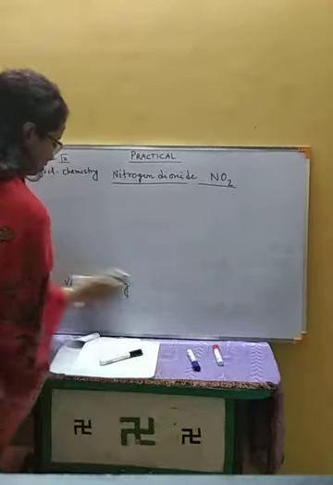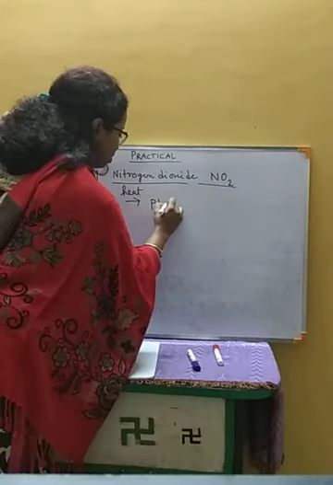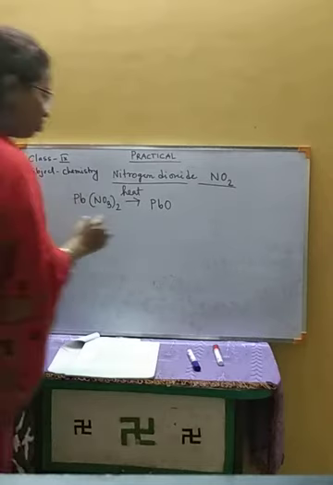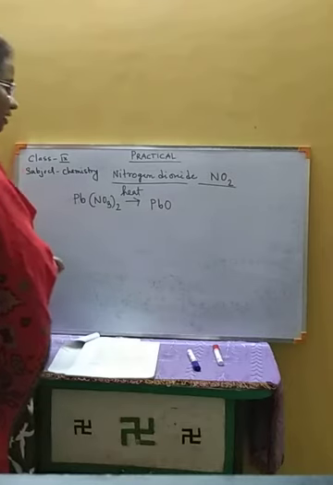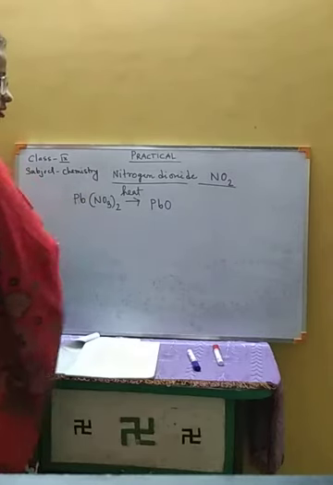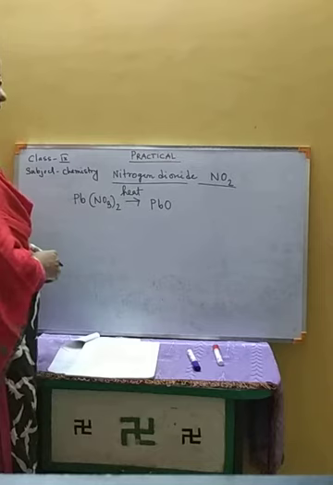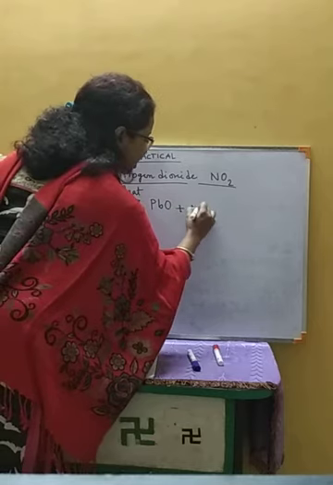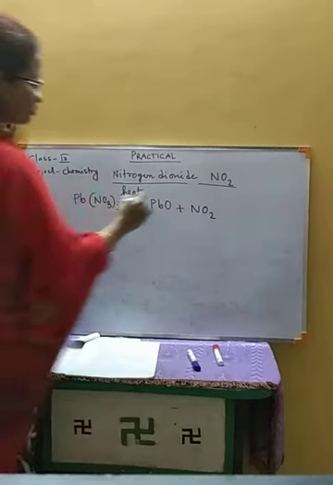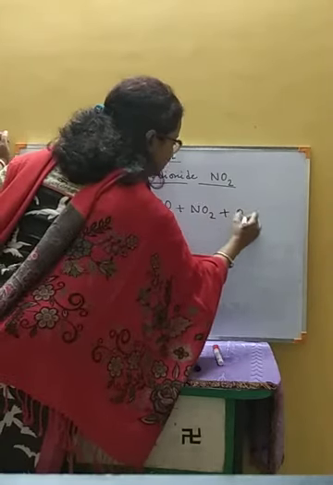If we heat this in a dry test tube, we are going to take this lead nitrate and heat it. Then lead oxide, PbO, will be produced with a crackling sound. First of all, this white lead nitrate will convert to lead oxide, which is a yellowish mass. Along with it, nitrogen dioxide gas will evolve, which is the reddish brown vapor of nitrogen dioxide, along with oxygen gas O2.